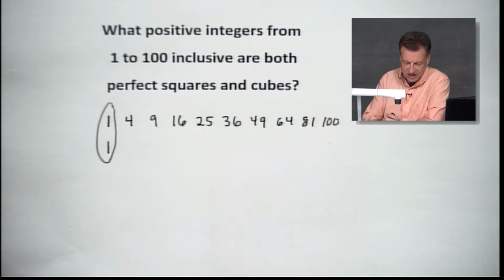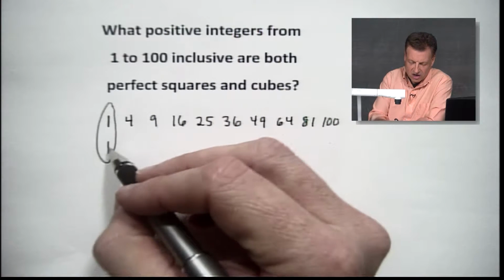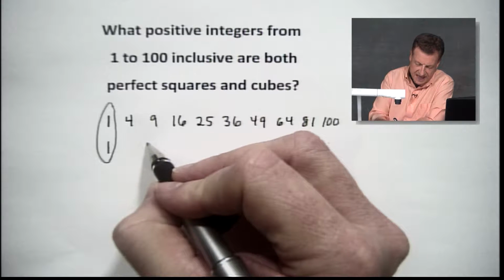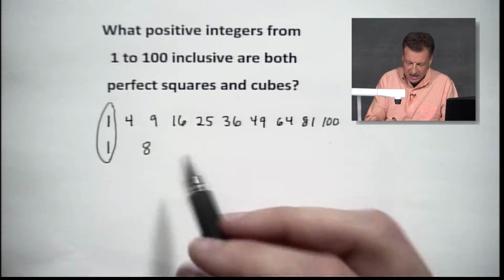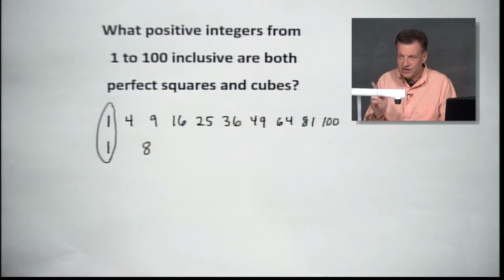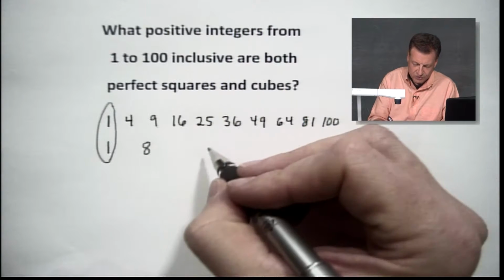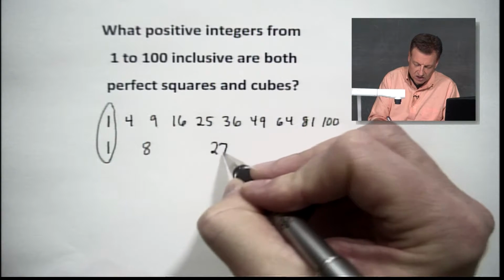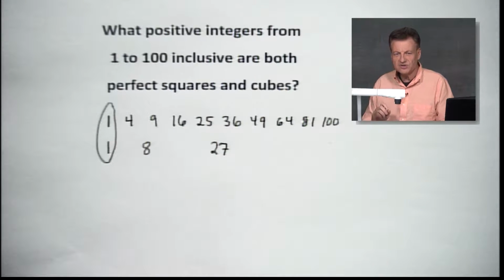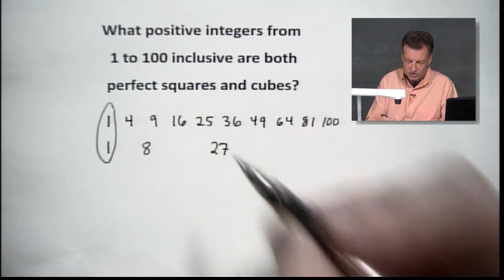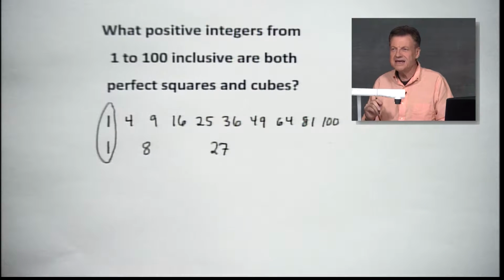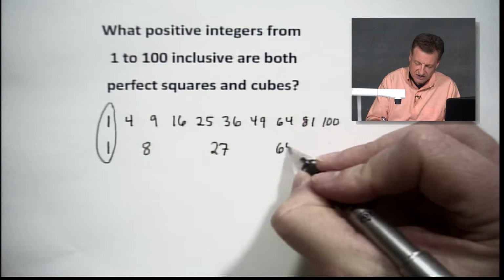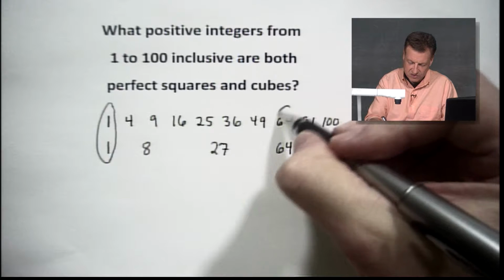Here is where we have a little bit of a fun moment. Let's just go ahead and put what they are. 2 to the third gave us 8. So this is somewhere between 4 and 9, actually closer to 9, right? And then our next one was 3 to the third. That was the next perfect cube, which would be 27. So, you know, there's a couple of ways to look at this thing. First of all, look at where the numbers are, and this one's closer to 25, obviously. So what's the next one? 4 times 4 is 16 times another 4 is going to give us 64. There is another match.